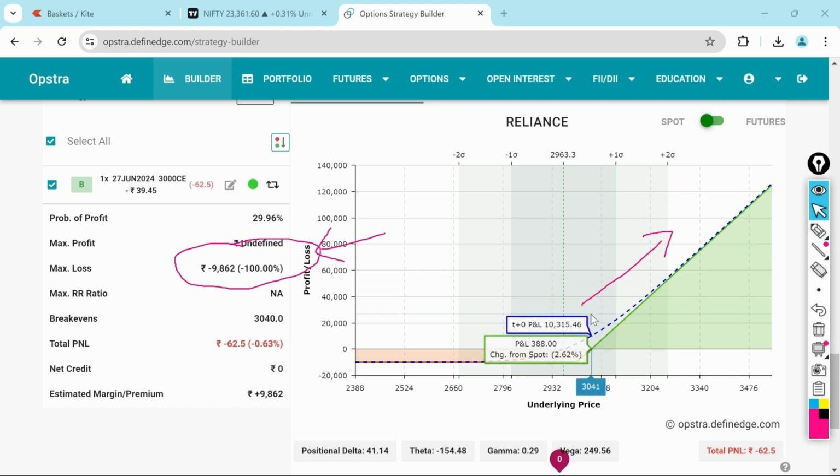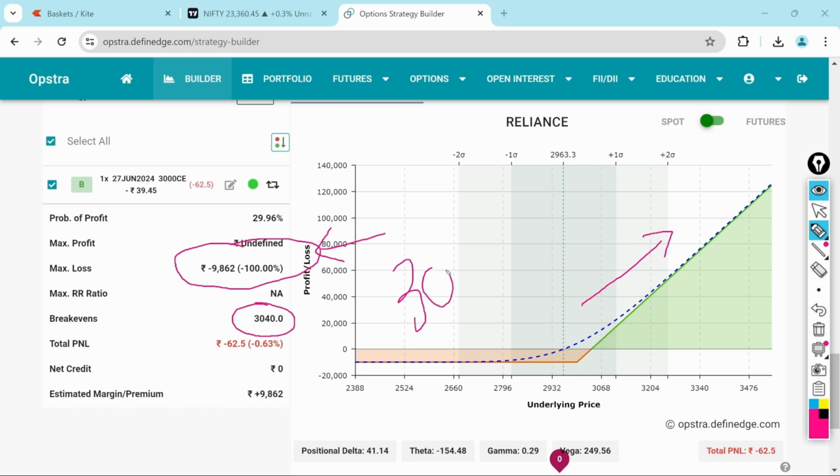And the third scenario: the market expires around over here. Here you can see there is something called a break even. The break even is 30,040. So if on expiry, 27th June, the market closes around 30,040, we won't make any profit, neither do we lose any money. Whatever premium we paid, that is what we will get back.